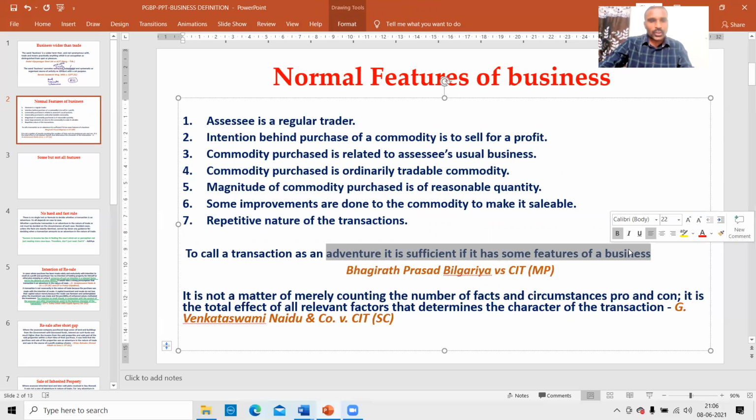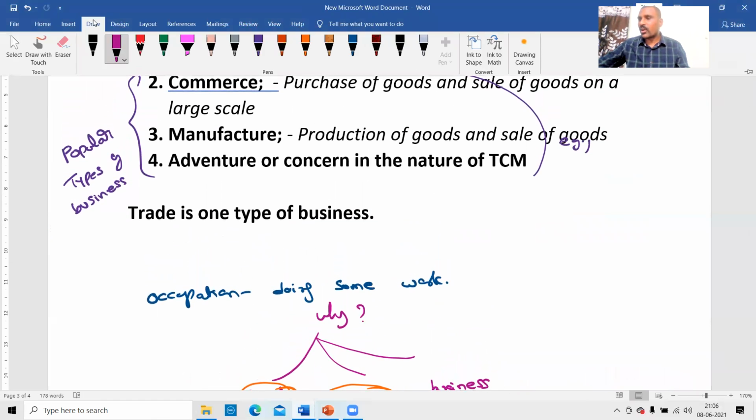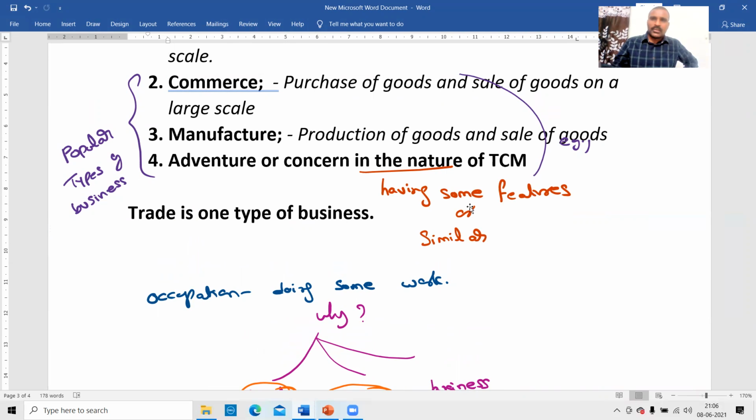That's why it says adventure or concern in the nature of trade or commerce. In the nature of trade means similar to, having some features of trade. In the nature of trade means having some features or similar to, not identical, similar. Identical means exactly the same. Similar means having some features, not all features.